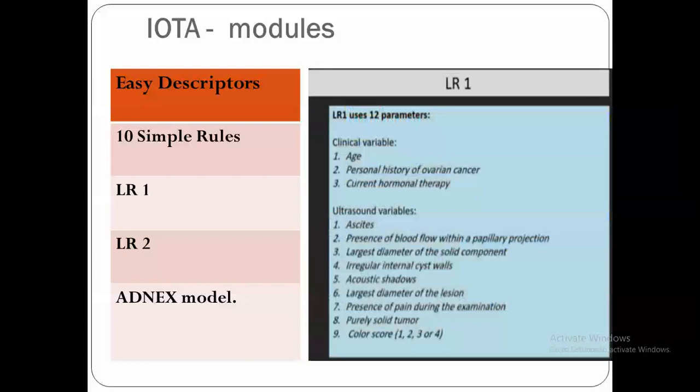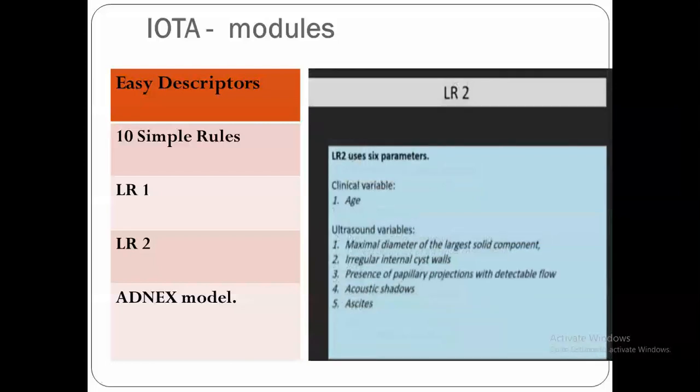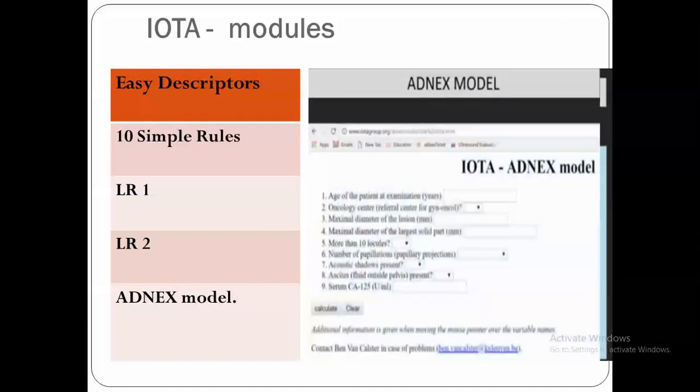We have LR1 and LR2. They are, as we said, software. They incorporate clinical features with ultrasound features to give the results. And lastly, we have the adnexal module, which is again a software system installed in the ultrasound machine. We enter, as we see here, the clinical characteristics, the ultrasound characteristics, and the CA125, and we click on calculate, and it will give us a number in no time.